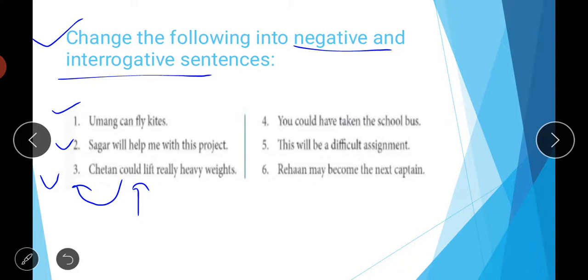So students, I hope it's clear to all of you. It's very easy forming the negative and interrogative sentences, and I hope you can easily do this. I am leaving the rest of the three sentences for you to practice and to form the negatives and interrogatives.